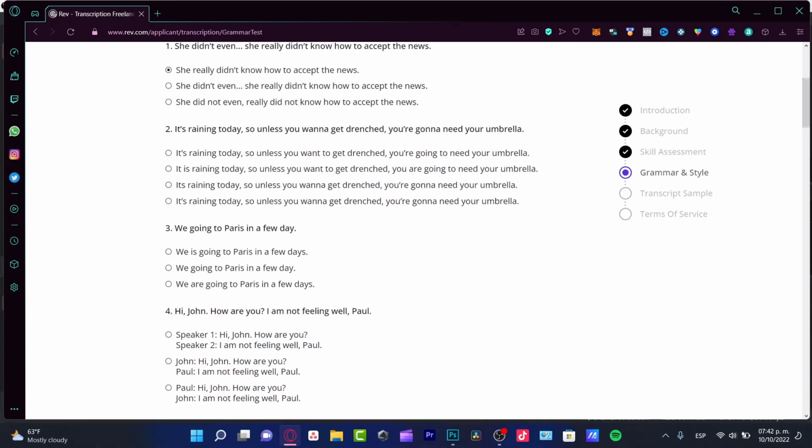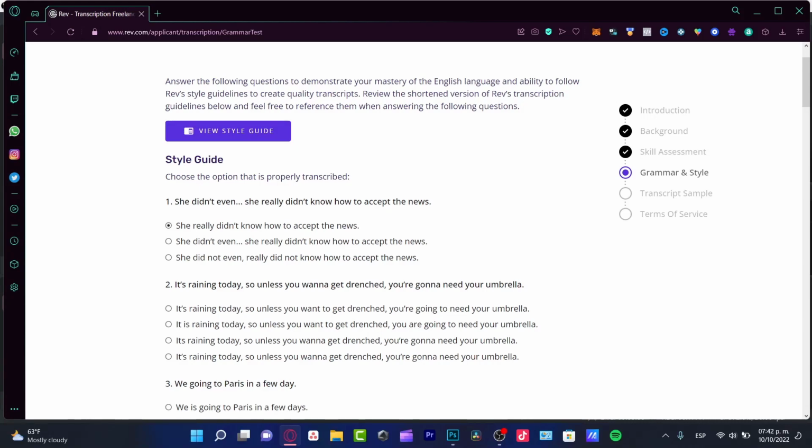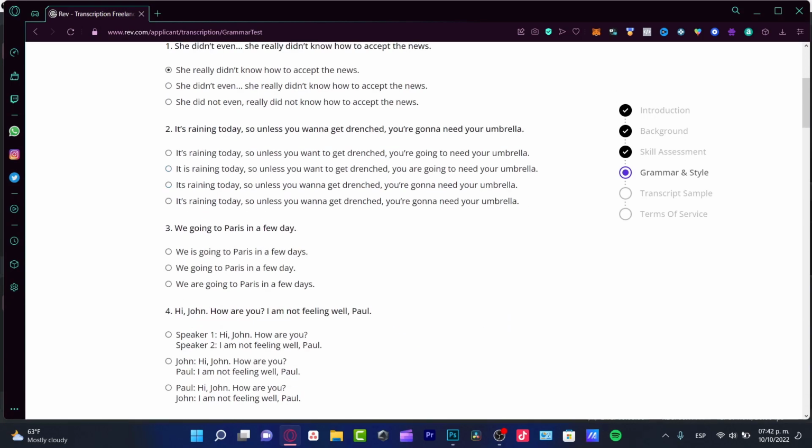So section number 2: it's raining today, so unless you want to get drenched, you're going to need your umbrella. Once again, I want to choose the option that is properly transcribed. It's raining today, so unless you want to get drenched, you're going to need an umbrella. As you can see, these four really look alike, but you want to take a look here and see, for example, the it's raining today. This is accurate. This is not accurate. This is also not accurate. So it's going to be either one of those. So you are going to need your umbrella.